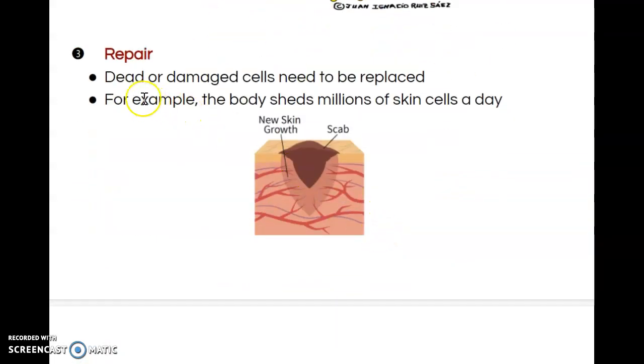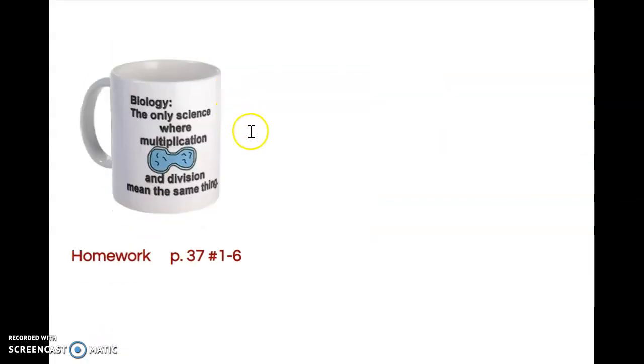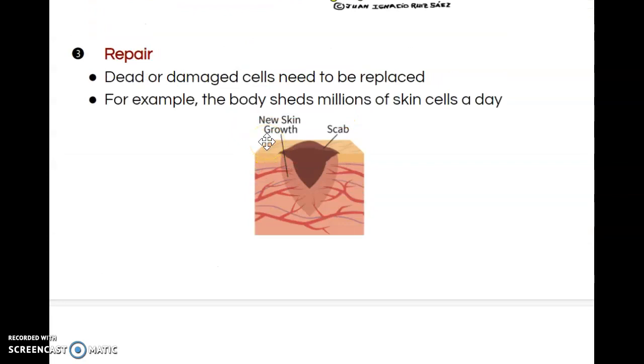Cell division is also available for repair. Dead or damaged cells need to be replaced. For example, the body sheds millions of skin cells a day, and you need to replace those. If you get a cut, you go through a lot of cell regeneration in order to create the scab and ultimately create a new layer of skin.